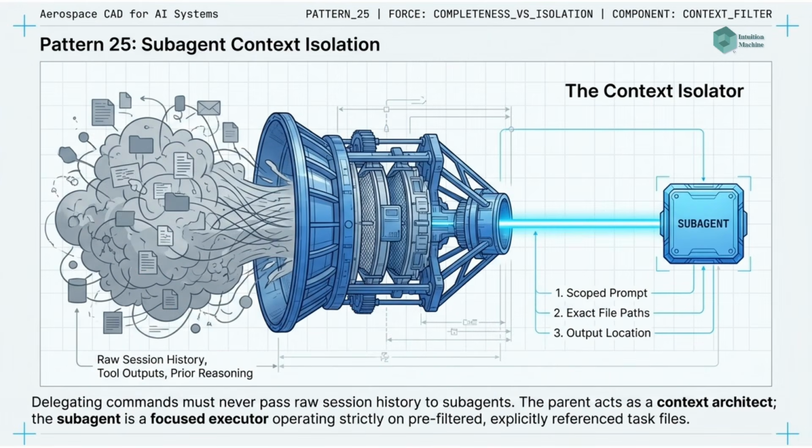Pattern 25. Sub-agent context isolation. Every sub-agent delegation uses a precisely scoped context injection. The sub-agent receives a system prompt defining its role for this invocation, explicit paths to the files it should read, a clearly stated task, and a specified output location. It never receives raw session history.